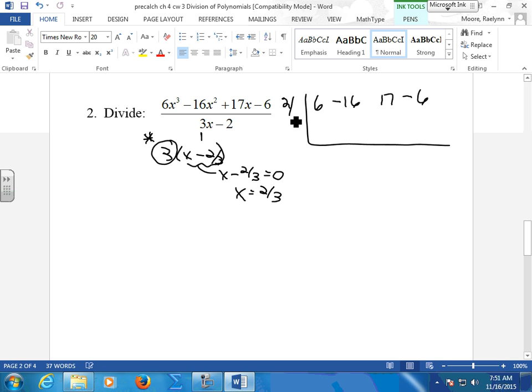Okay. All right, so now, same process. Bring down the 6. What's 2/3 times 6? Come on, 6 times 2 is 12, divided by 3, 4. 4. Add it down, negative 12. Okay? Do 2/3 times negative 12.